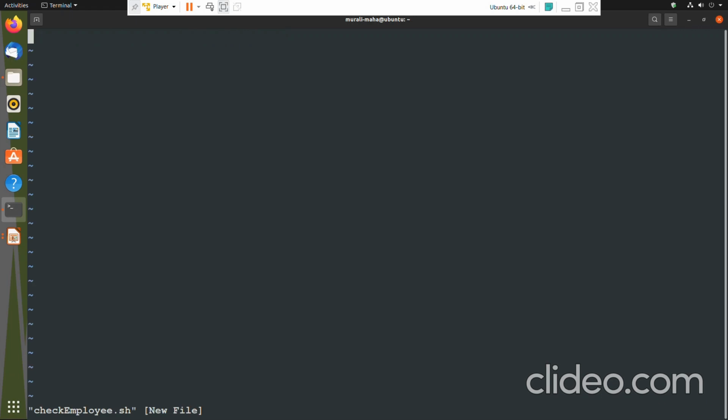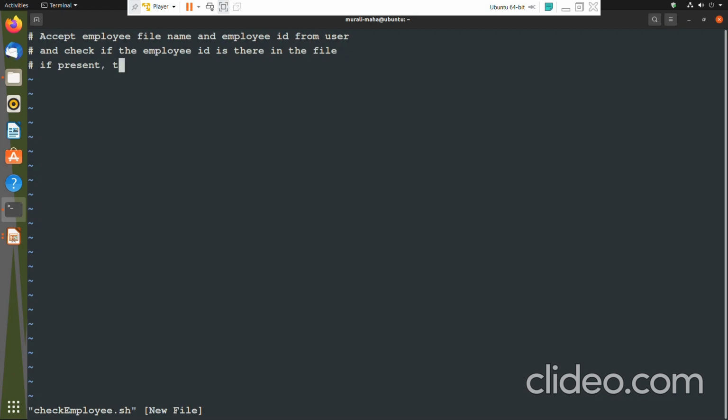So what is the purpose of this script? Accept employee file name and employee ID from user and check if the employee ID is there in the file. If present, then display employee record.